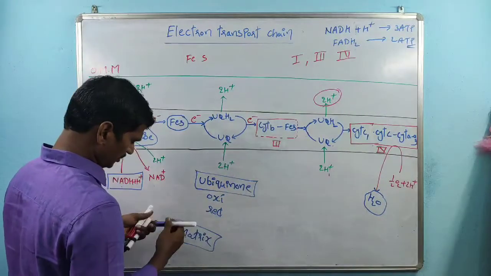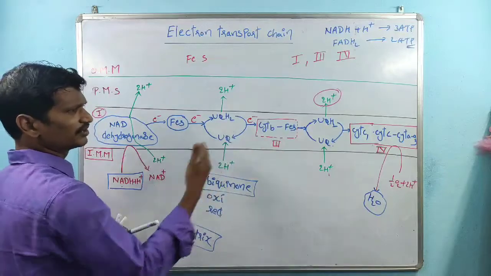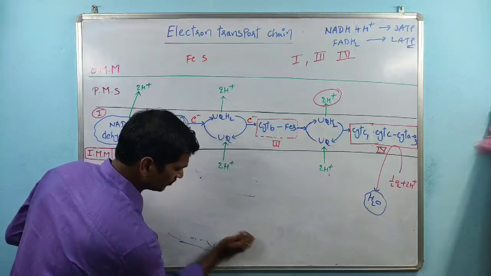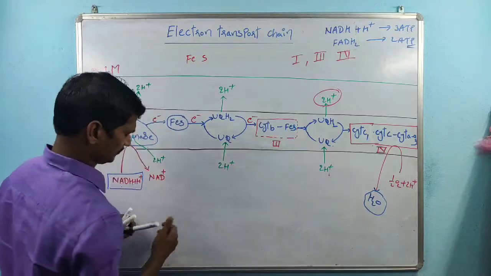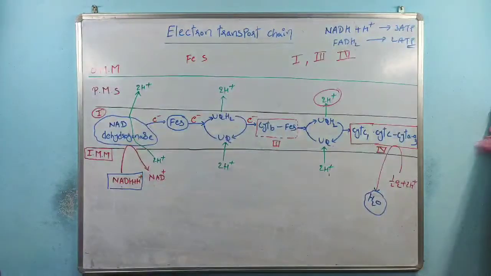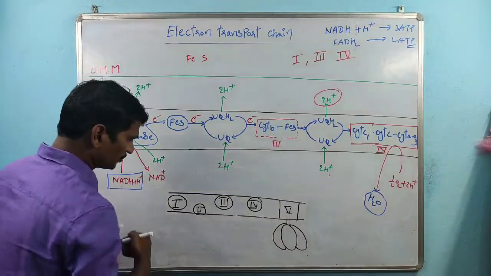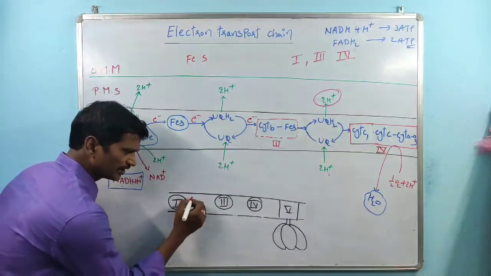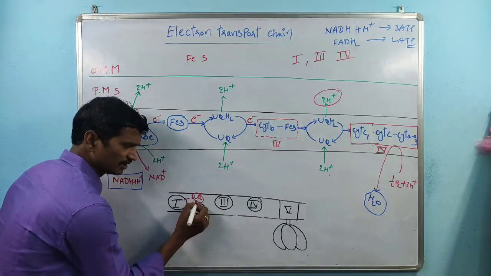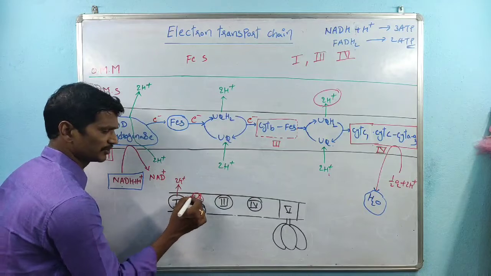Already we know there is complex 5 also. I don't have the space here, that's why I didn't draw it, but I'll show it. Here we know that complex 1 interacts with ubiquinone and transports the electrons, and at the same time pumping of 2 H plus ions takes place.